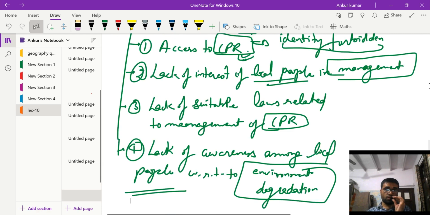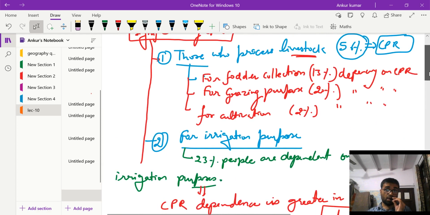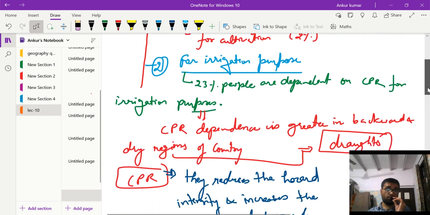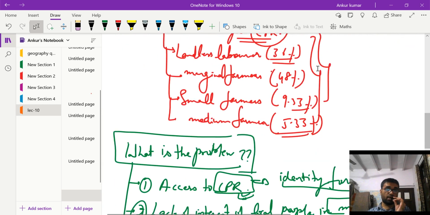And finally, we did the significance of CPR. What is the significance of CPR? For those who rear livestock, 56% dependency; for irrigation, 23% dependency. And for poverty reduction, we did the case study of UP: how the 36% landless laborers in UP are dependent on CPR, how 48% marginal farmers with land less than 1 hectare are dependent on CPR, small farmers 9.33% dependency, for medium farmers 5.33% dependency.